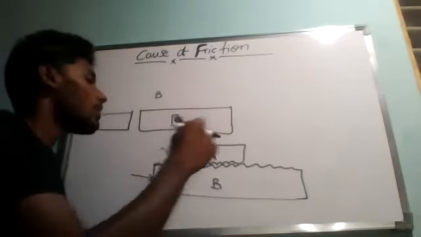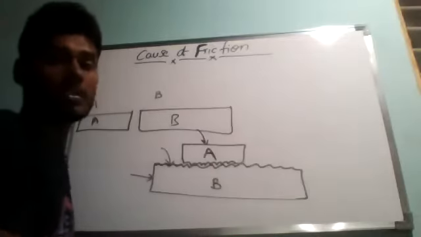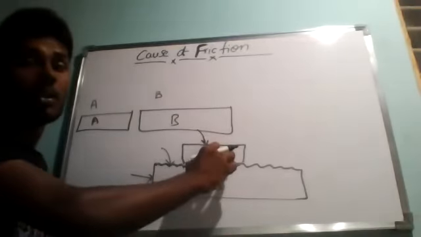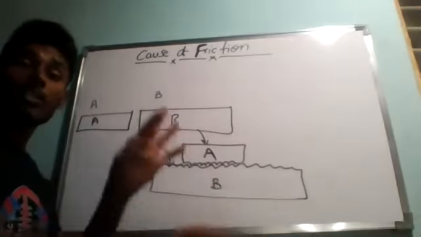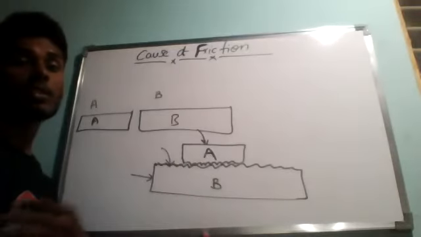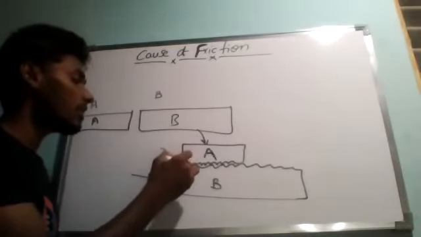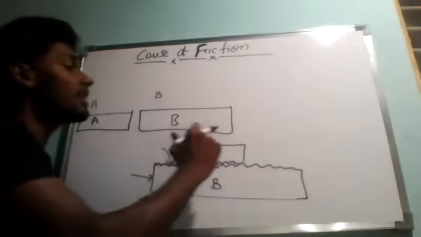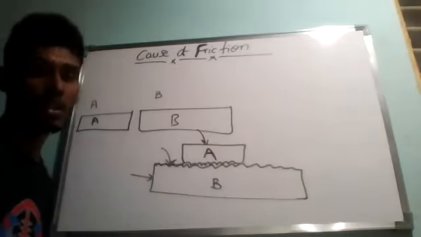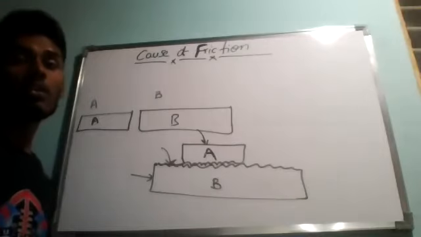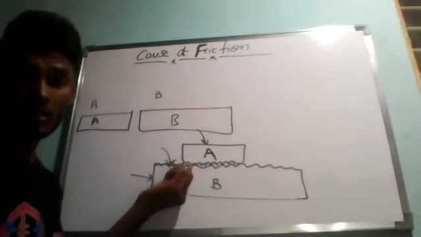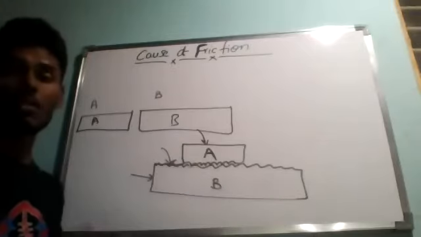The muscular force we apply is more than the frictional force created between these two surfaces. That is why this block is moving. If not, it cannot. So always you have to apply more force than the force of friction. Then only we can pull this object.